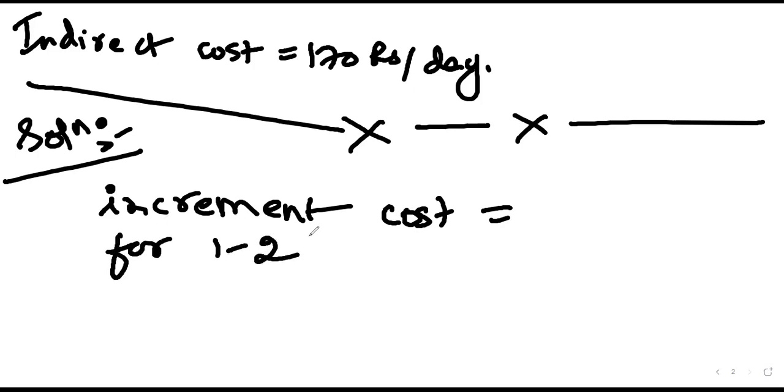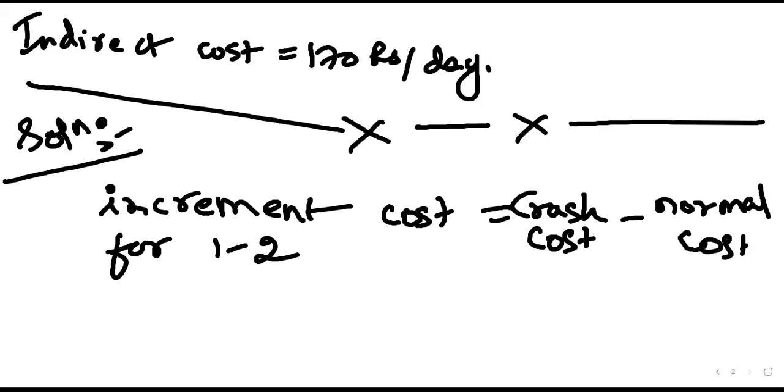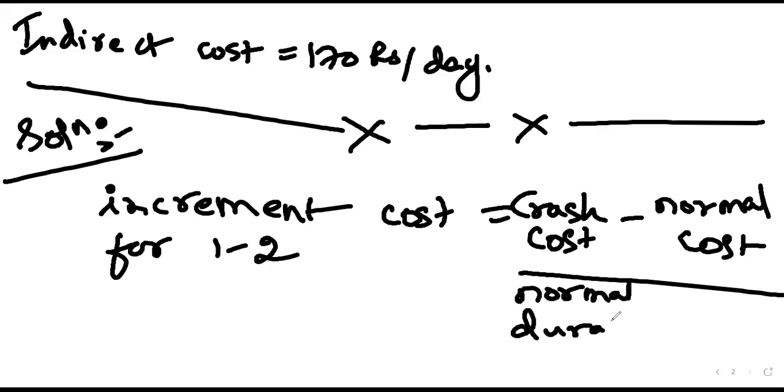We are calculating incremental cost as crash cost minus normal cost, divided by normal duration minus crash duration. Correct.